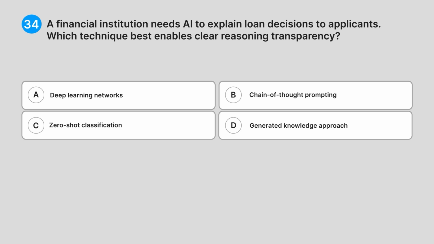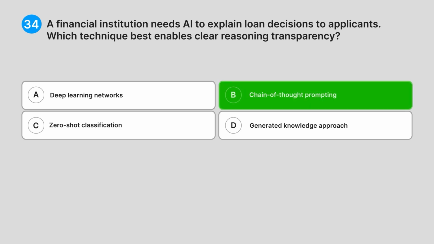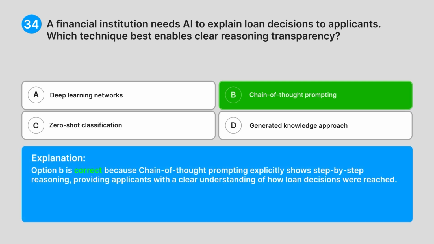Correct answer, B. Chain of thought prompting. Explanation. Option B is correct because chain of thought prompting explicitly shows step-by-step reasoning, providing applicants with a clear understanding of how loan decisions were reached.